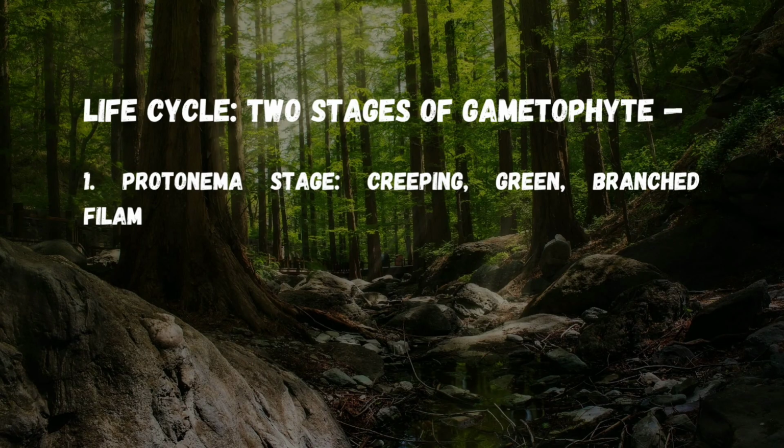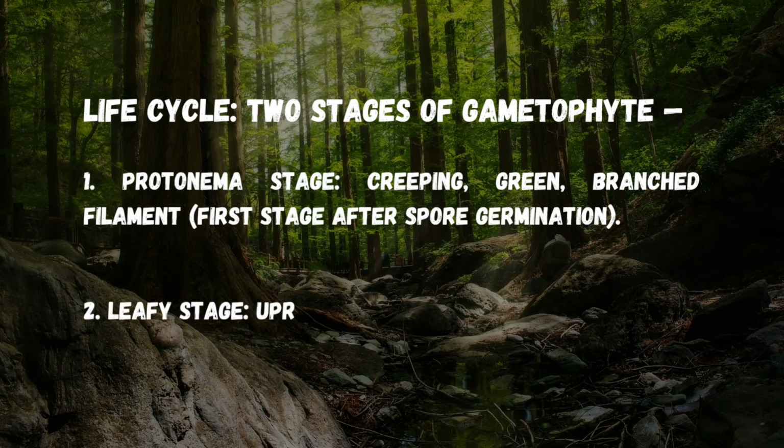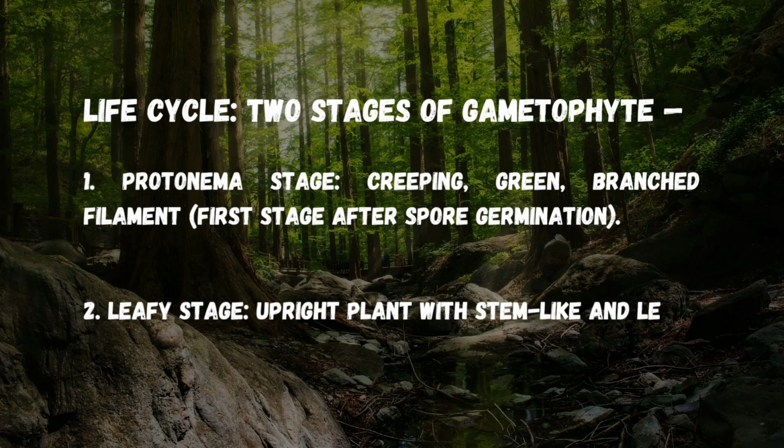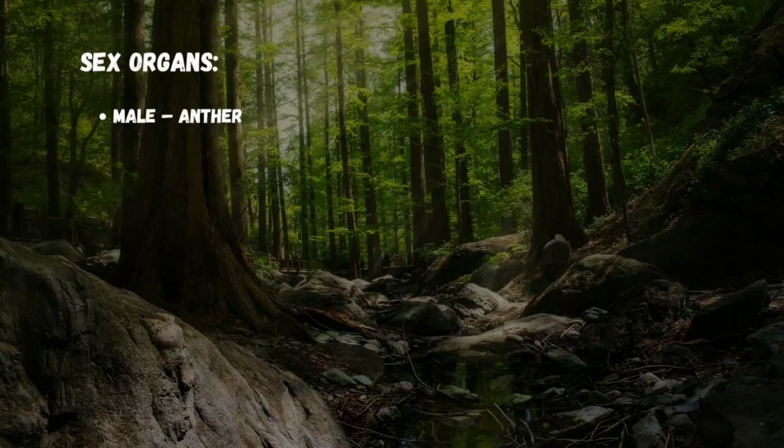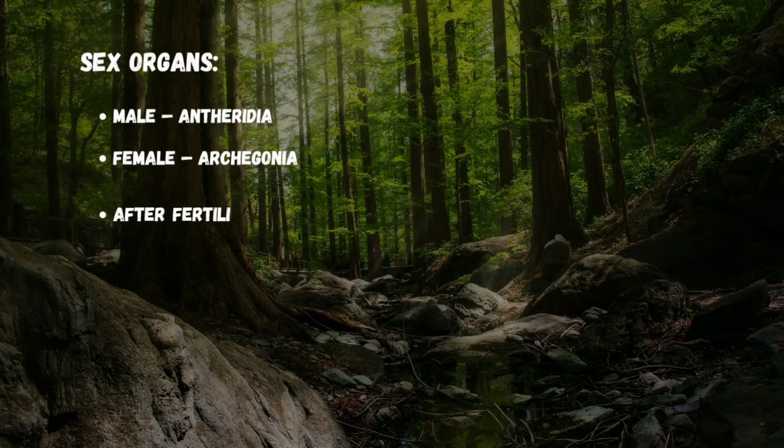The first is the protonema stage, which is a creeping, green, branched filament formed after spore germination. The second is the leafy stage, an upright plant with stem-like and leaf-like parts that bear the sex organs at the tip. In mosses, the male sex organ is the antheridium, and the female sex organ is the archegonium.